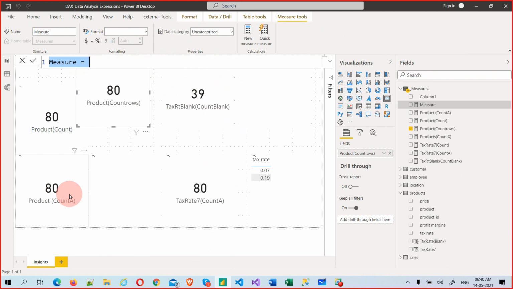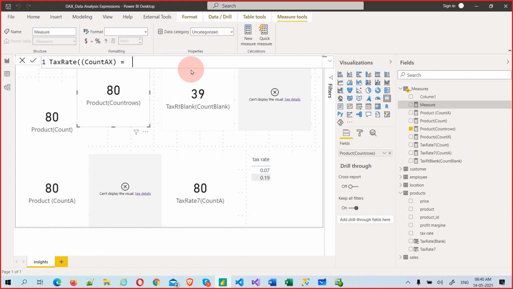So in that case I want to go with this count AX. Tax rate, what is the column? I forgot, but anyway, I am going to use count AX.